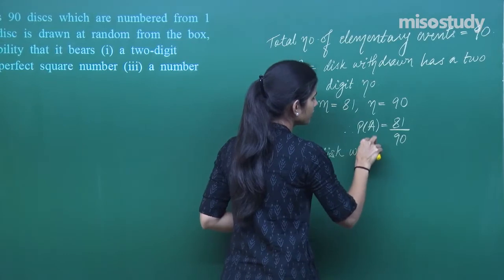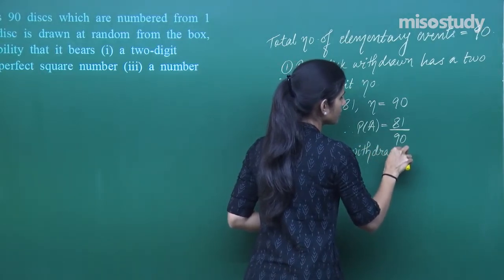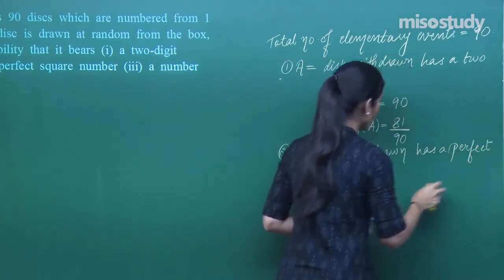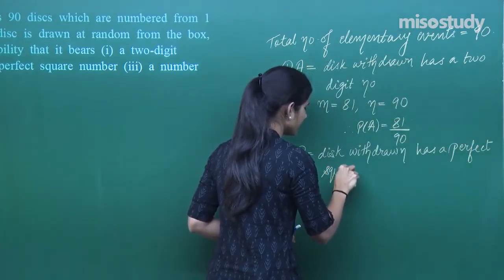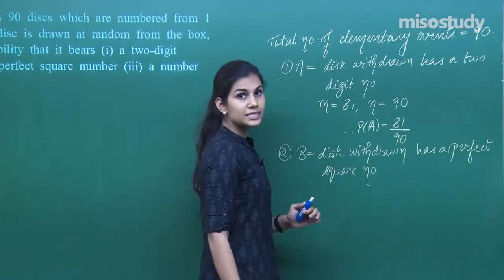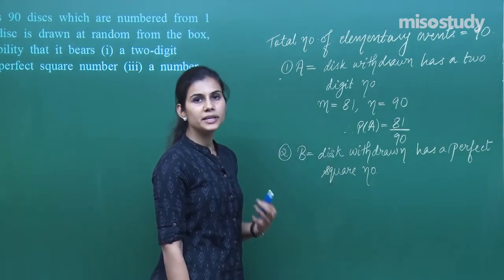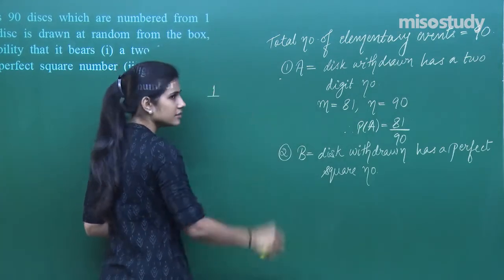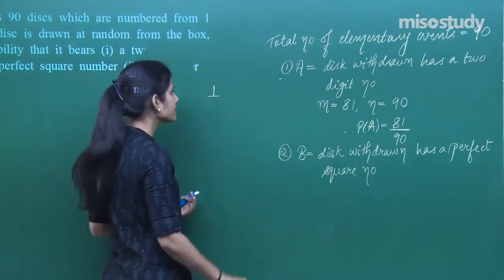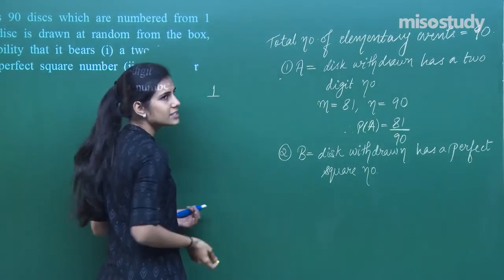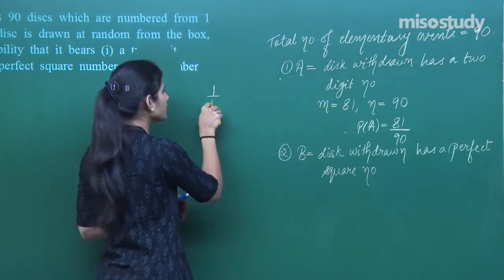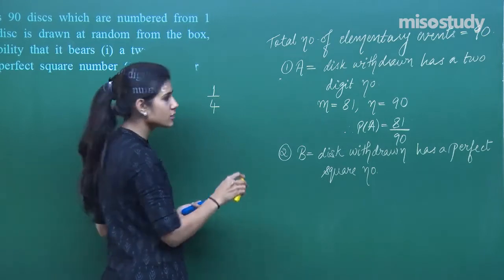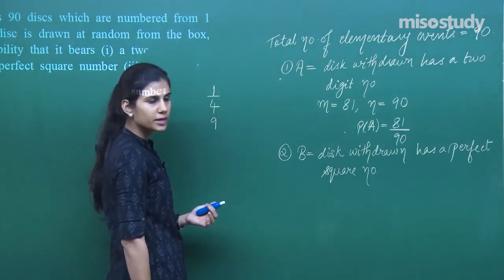The disc withdrawn has a perfect square number. Out of these 90 discs which are numbered from 1 to 90, how many discs have their numbers as a perfect square number? The disc with number 1 is a perfect square, 1 square is 1. Then 2 is not a perfect square, 3 is not, 4 is a perfect square, 2 square is 4. 5 is not, 6 is not, 7 is not, 8 is not, 9 is there, a perfect square.